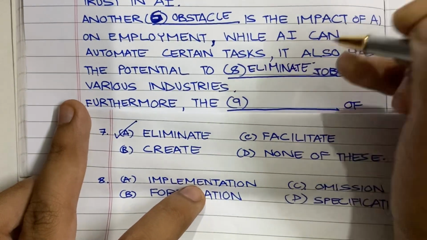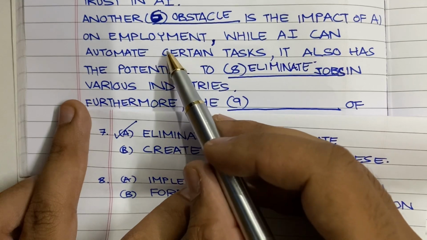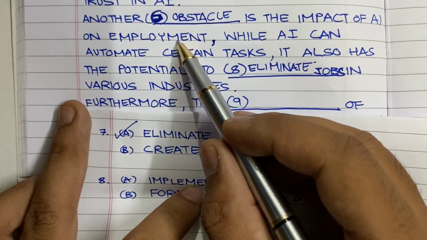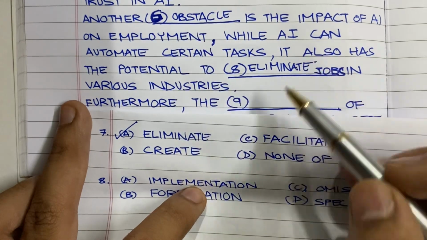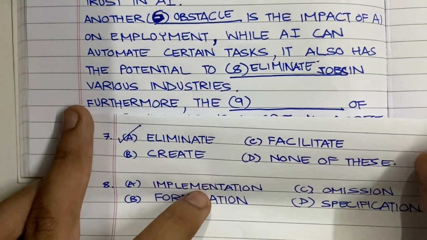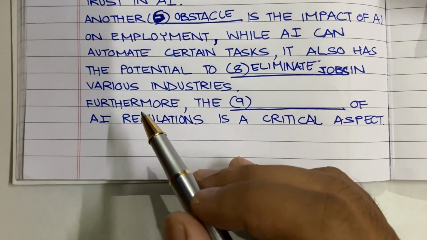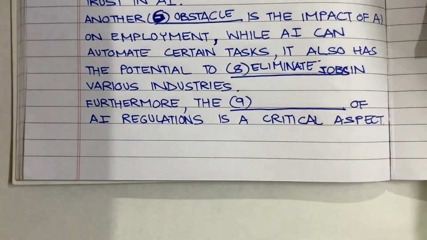As we all know, artificial intelligence is an obstacle to employment, which means it is going to reduce jobs, which means it will eliminate jobs. So now we move on to the last blank. I'll leave this for you to answer.